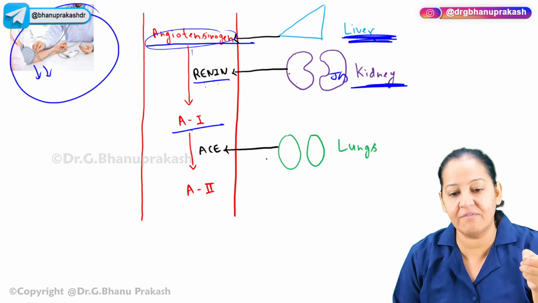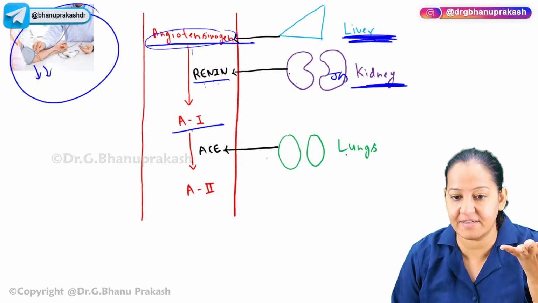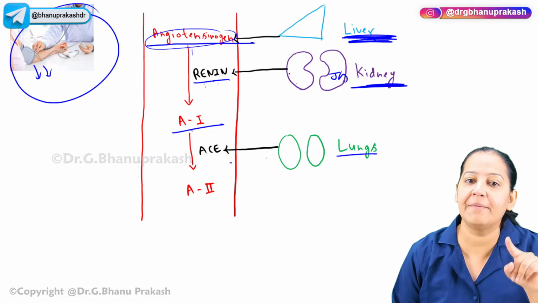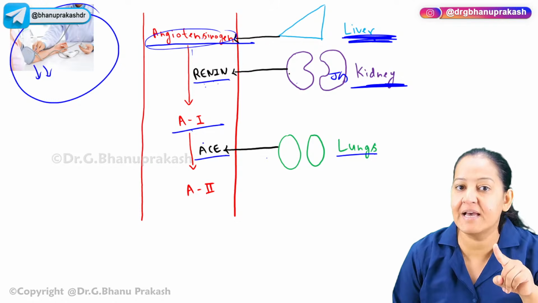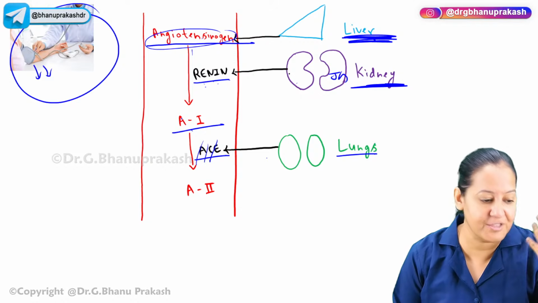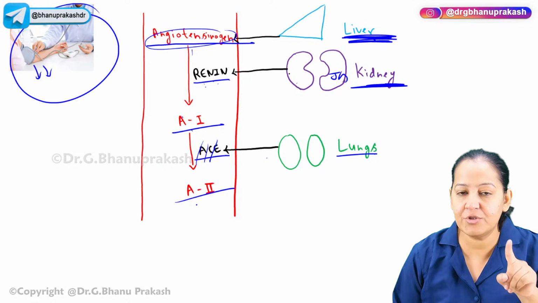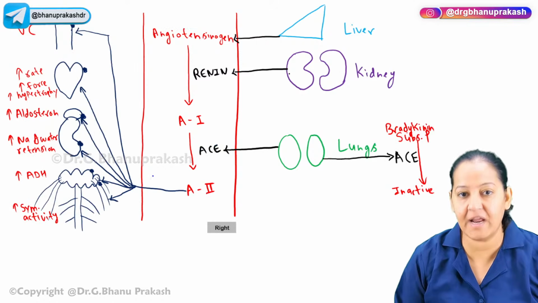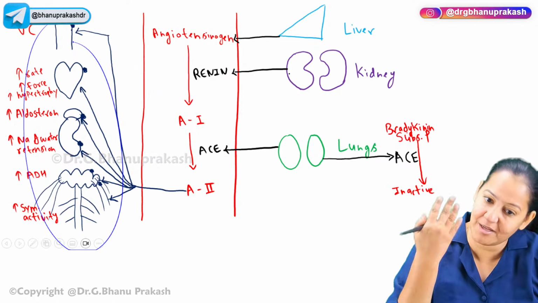Now this angiotensin 1 will go to the lung and stimulate it. The lungs will secrete another enzyme. The name of the enzyme is ACE. What is the full form of ACE? Angiotensin converting enzyme. It converts angiotensin 1 to angiotensin 2. This angiotensin 2 will act on the 6th organ. I will tell you the name of the 6th organ, and they increase the blood pressure and make it normal.